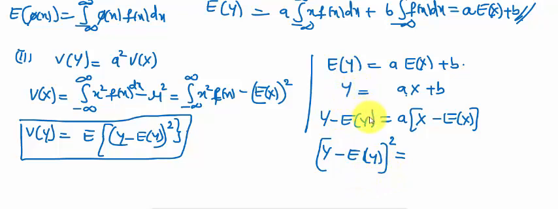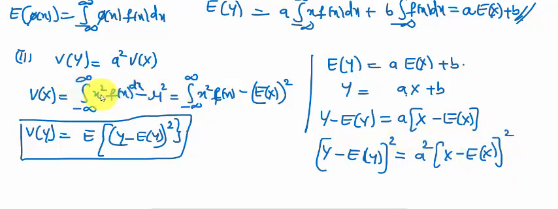Here Y minus E of Y equals aX minus a expectation of X, taking a common, a times (X minus expectation of X), and b minus b is 0. Squaring on both sides, (Y minus E of Y) whole squared equals a squared (X minus E of X) whole squared.